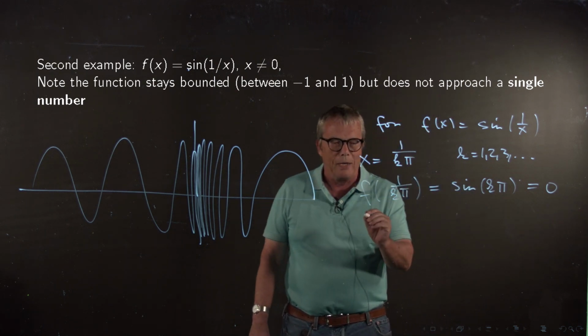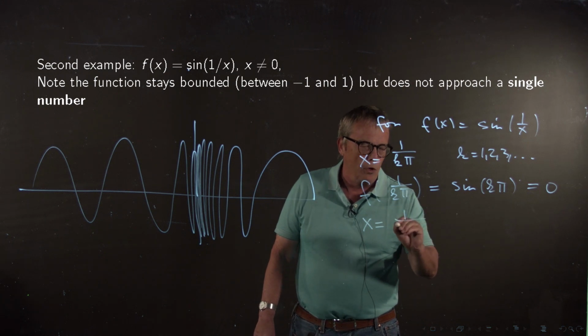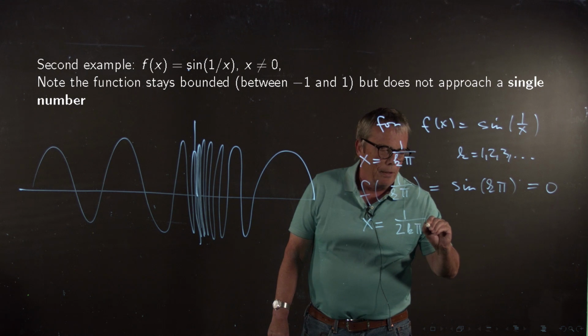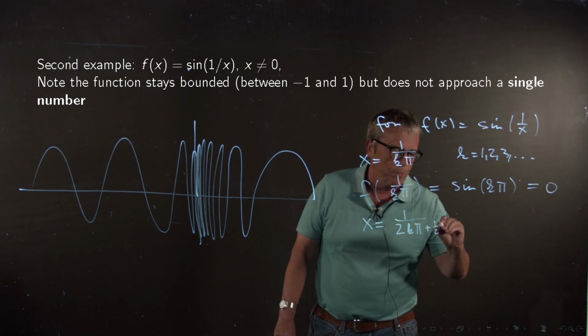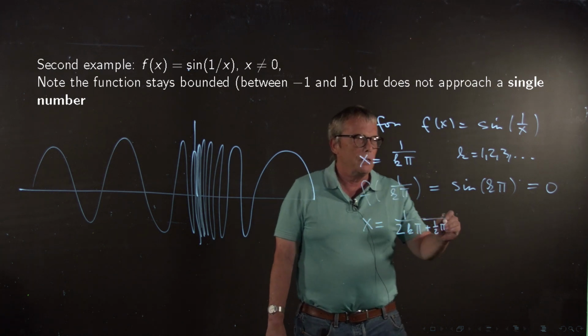No, but now let me take another number. Let me take the numbers 1 over 2k pi plus 1/2 pi, where k is 1, 2, 3, and so on again.